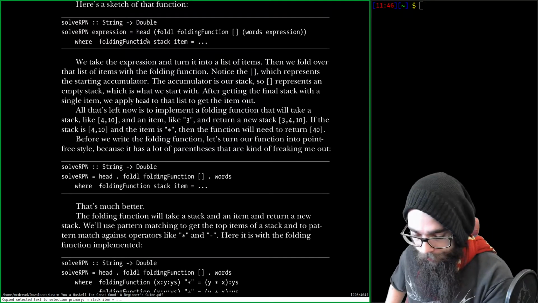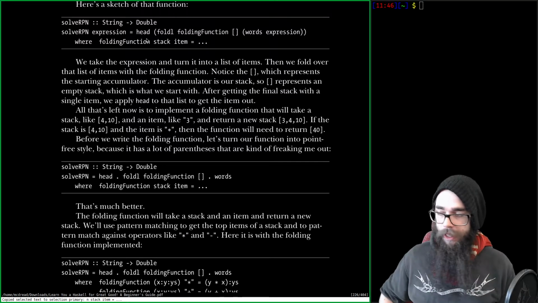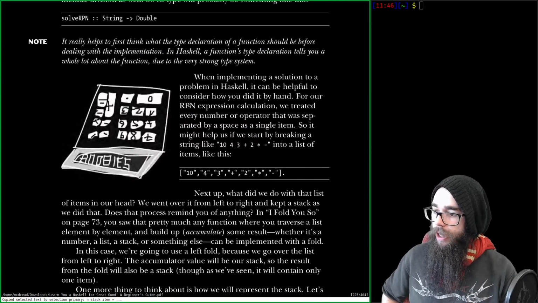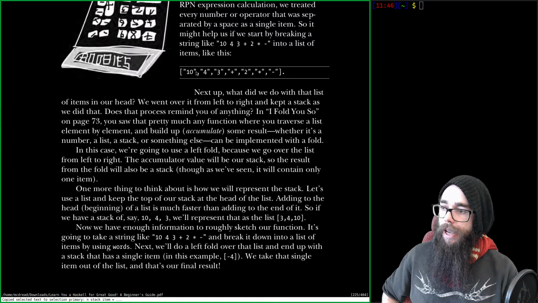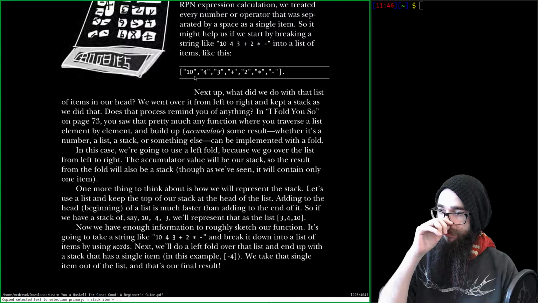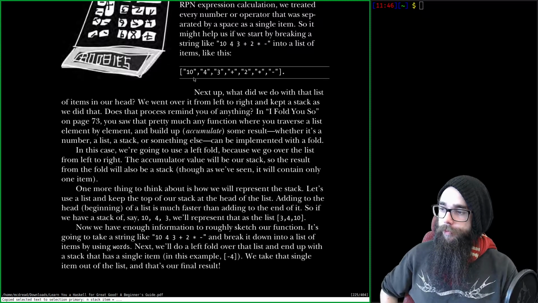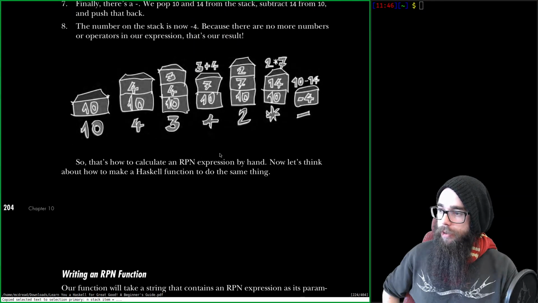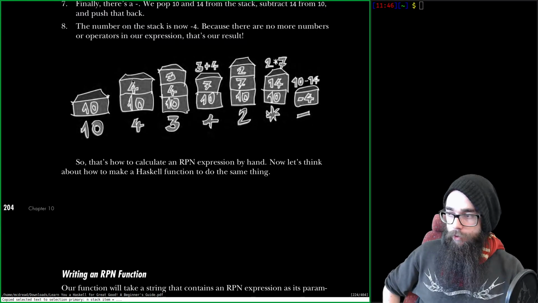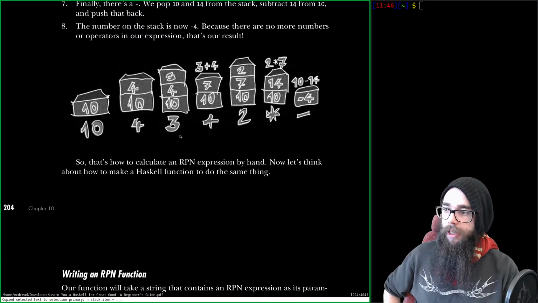And stack item, since we have our list over here, is going to take two items, right? Our stack is always two items. No. We're going to add 10 to the front of the list. Then we're going to add 4 to the front of the list. That's our stacking, right? Then we're going to stack 3 to the front of our list. Then we're going to stack plus.